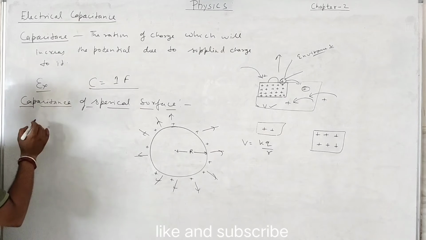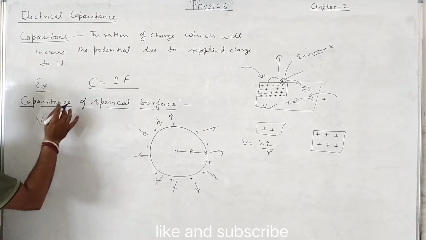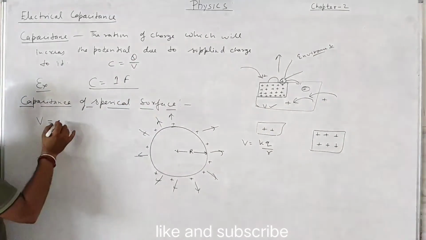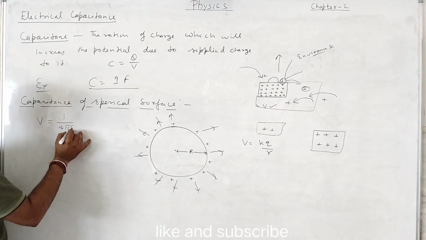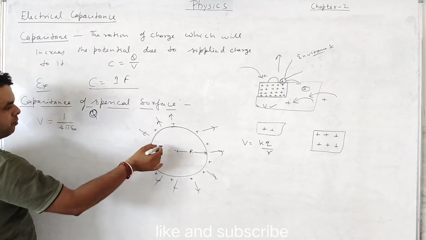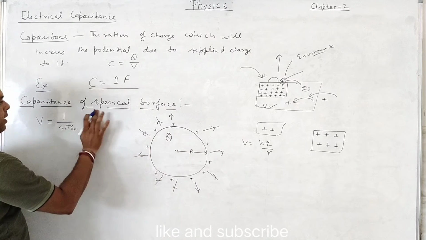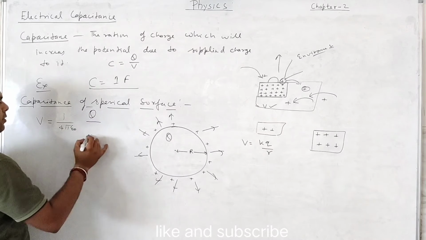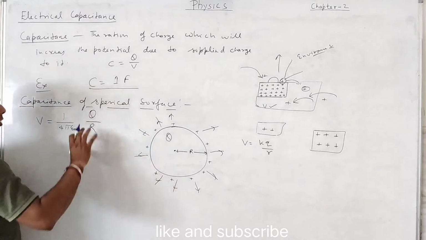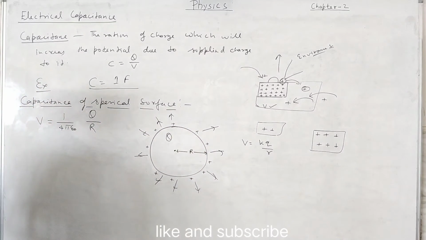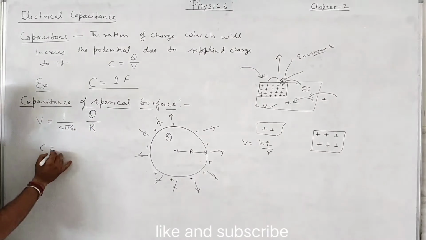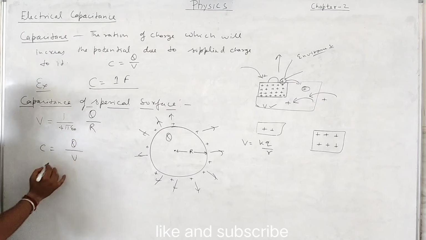We know that capacitance depends on V. So what is the formula for electric potential? We discussed in the previous video that V is 1 upon 4 pi epsilon naught times the total amount of charge present over that surface divided by the distance. The distance from the center is R. So the potential at the surface is this, the total charge divided by R. And according to the definition, we have the formula C equals Q upon V. If we put the value of V here,